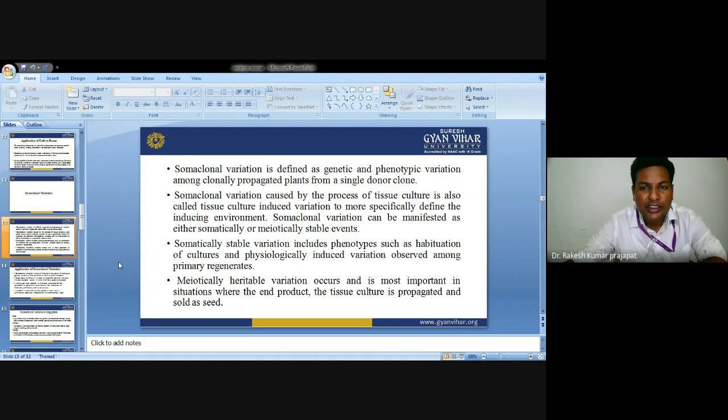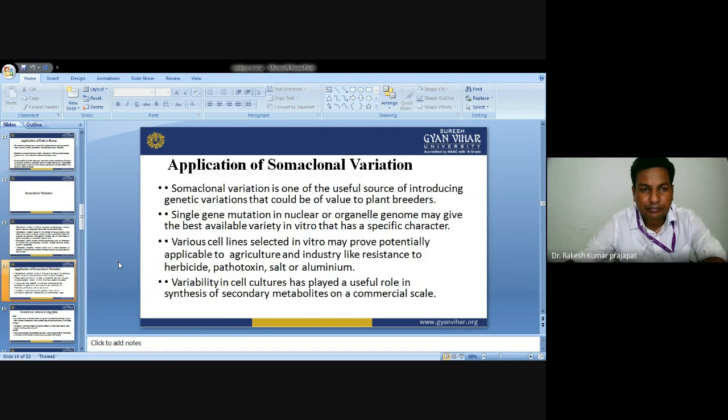To define the induced variation more specifically, somaclonal variations can be manifested as either somatically or meiotically stable events. Somatically stable variations include phenotypes such as habituation of culture and physiologically induced variations, which are observed among the primary regenerates. Meiotically heritable variations are most important in situations where the end product of the tissue culture is propagated and sold as seed.